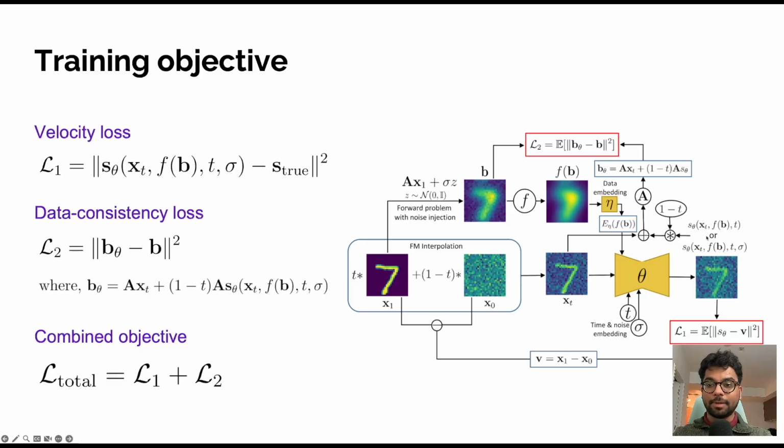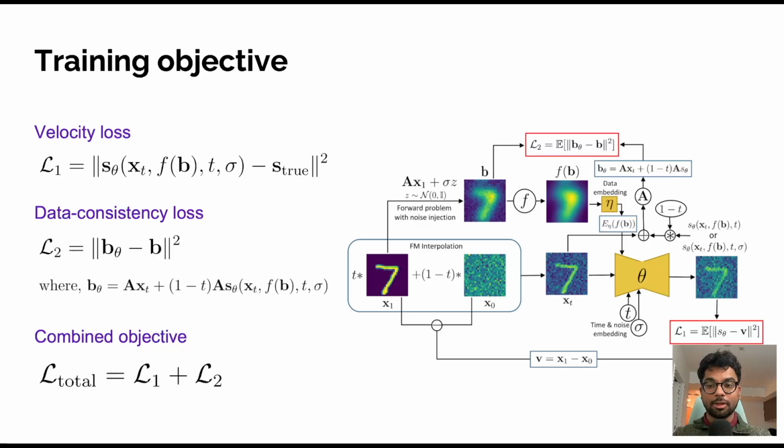We train DAWN-FM using two complementary objectives. First, we retain the standard flow matching velocity loss, which encourages the network to learn the correct transport dynamics between noise and data. This ensures that the learned velocity vector remains consistent with the underlying probability flow formulation. Second, we introduce a data consistency loss that penalizes discrepancies between the forward projection of the predicted sample and the actual measured data.